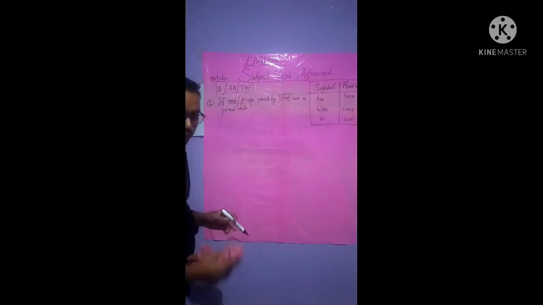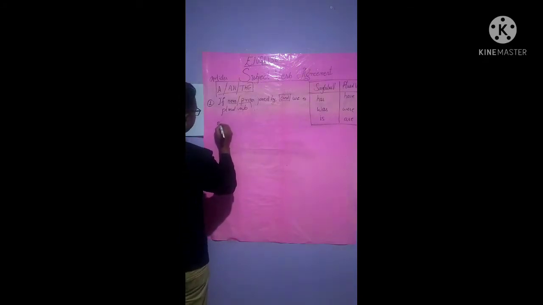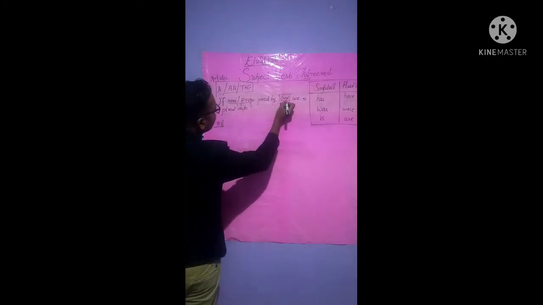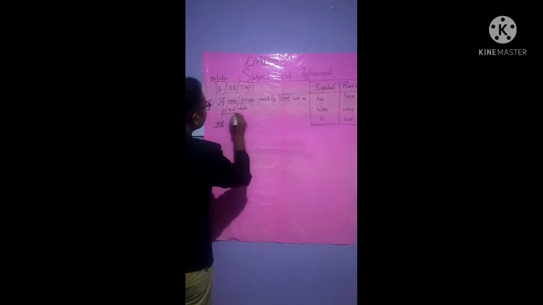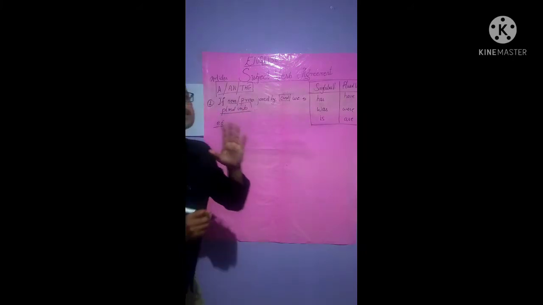As I've explained, we will quickly learn some examples. The very first example: if a noun or pronoun is joined by "and", use a plural verb, not a singular verb.